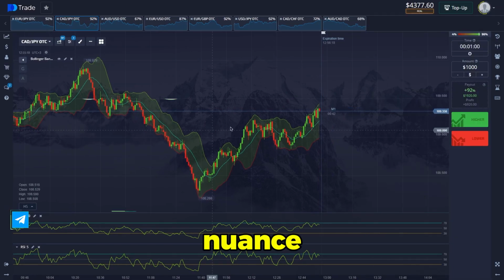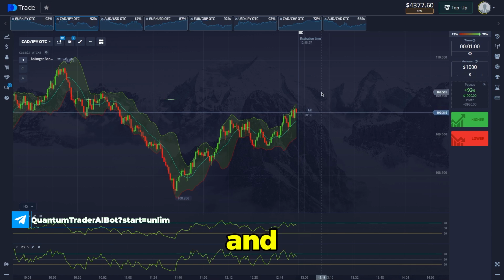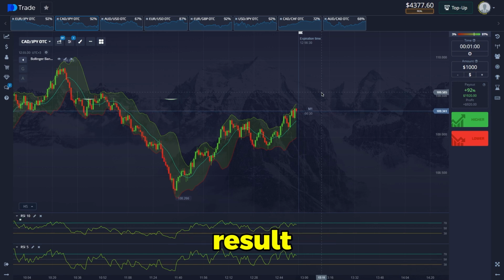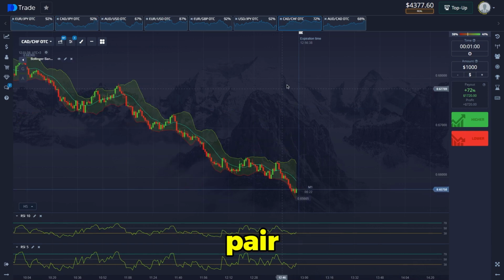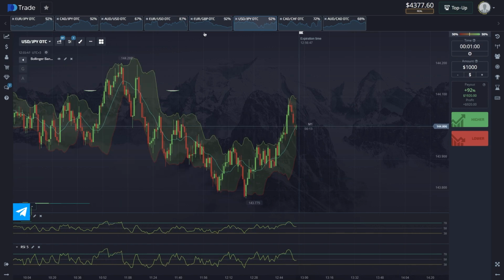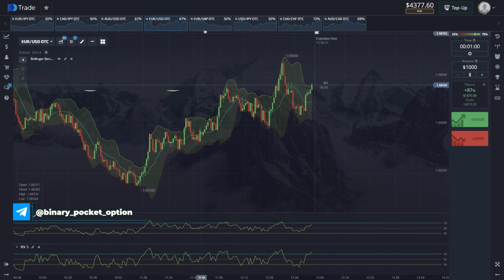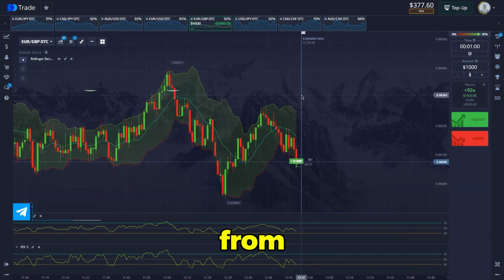Also, such a nuance, always keep to technical analysis. It is actually much stronger than any of the indicator. And to consolidate our result, let's open transactions in the amount of $4,000 and select the next currency pair. Yes, this is where I'll probably open deals for a raise.